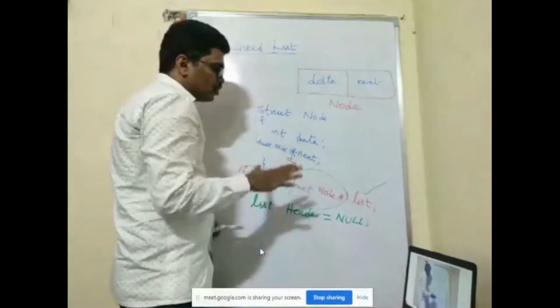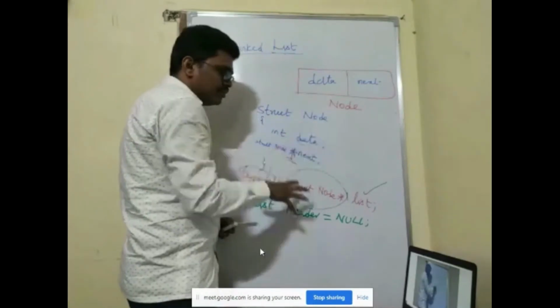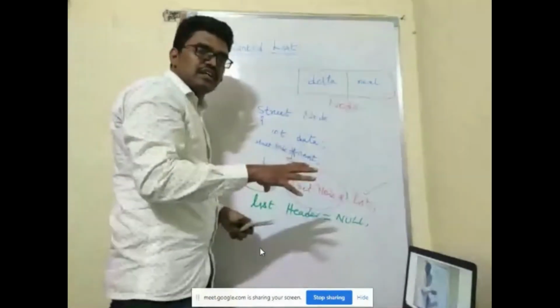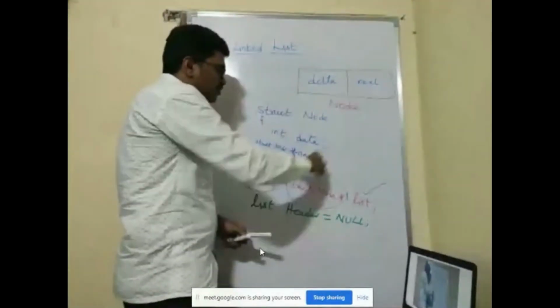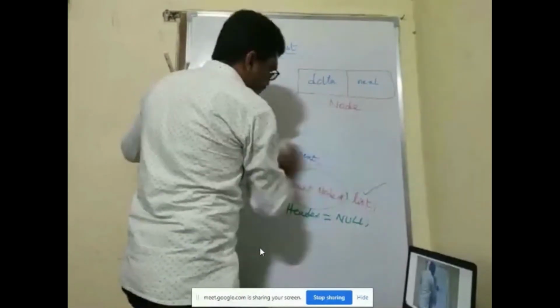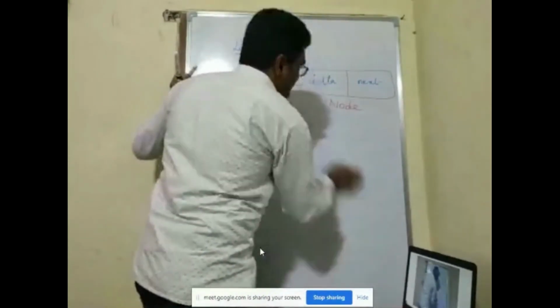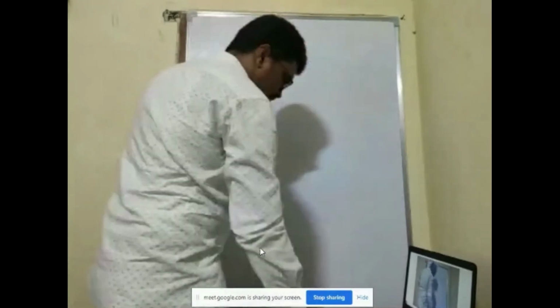Whenever we use pointers, you know that you are going to use dynamic memory, so for this you are going to allocate. I hope up to this it is fine.